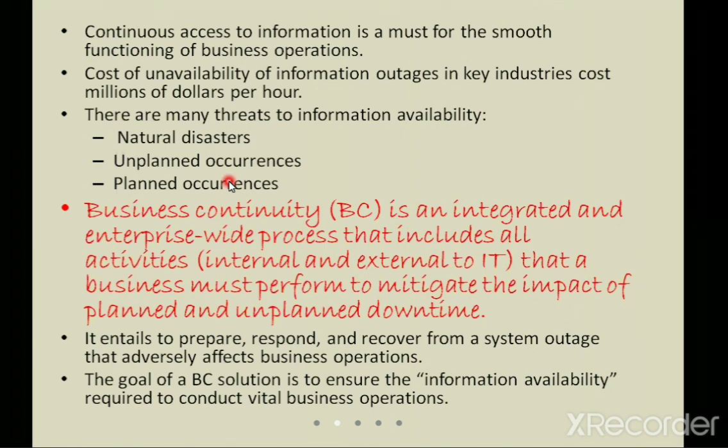For that purpose, we have a term called business continuity, where we say that the information is available to the users, whether internal or external, making sure that whatever the threats are, it is going to overcome them. So the business is going to continue irrespective of whether the system is working properly or not.